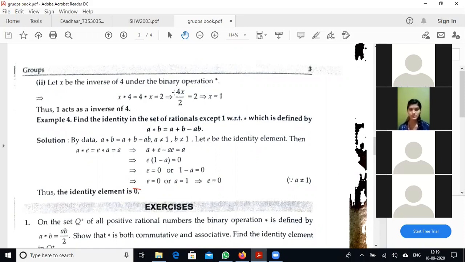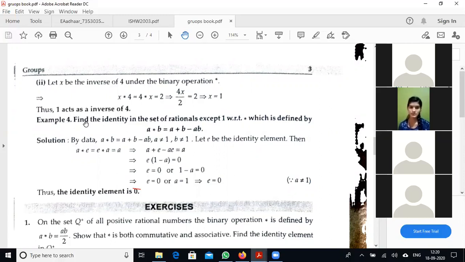It implies that 4x divided by 2 equals 2. Simplifying, we get 4x equals 4. Cancelling 4 on either side, we remain with x equals 1. Yes, 1 acts as the inverse element of 4.